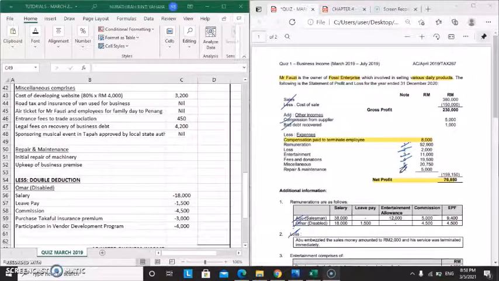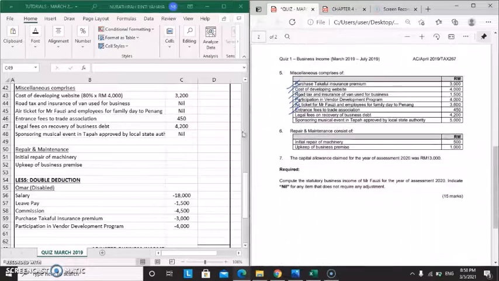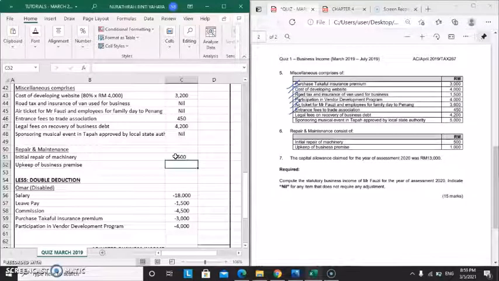Next item is repair and maintenance, which is item number 6. Okay, there are two items here. Initial repair of machinery. Okay, initial repair of machinery is a capital expenditure, which is not allowable expenses. Therefore, we have to add back. So we are going to add back 500 ringgit here. Next, upkeep of business premise. This falls under maintenance of the building. Therefore, it is considered as allowable expenses. Therefore, we record here nil.